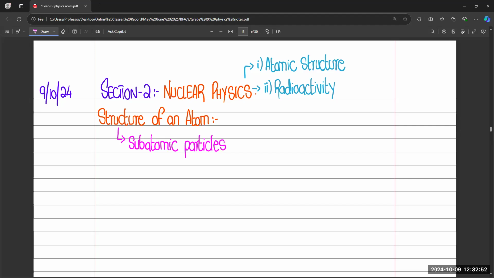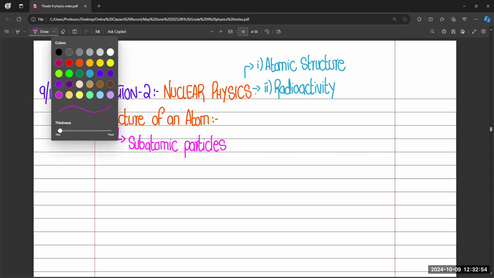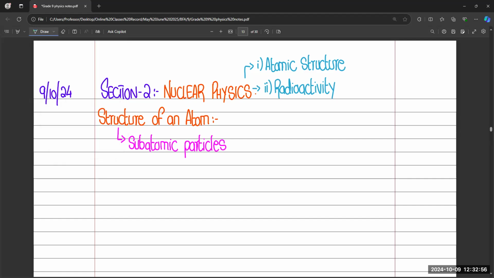And in subatomic particles, we have three different particles. The first one is proton, electron, and neutron.